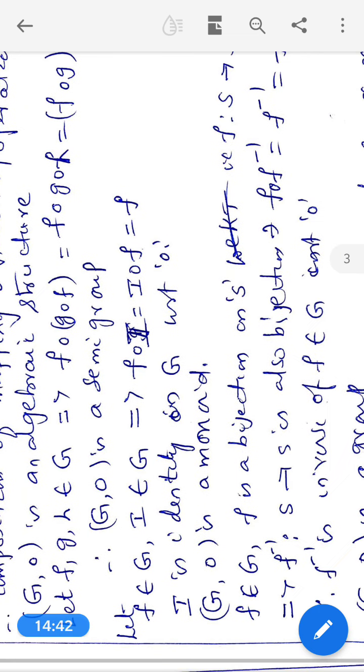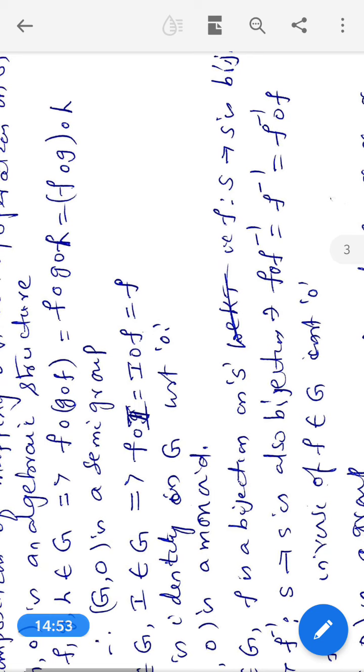Now, let us choose three functions from capital G, say f, small g, small h. f, g, h belong to G implies f circle g circle h is equal to f circle g circle h.